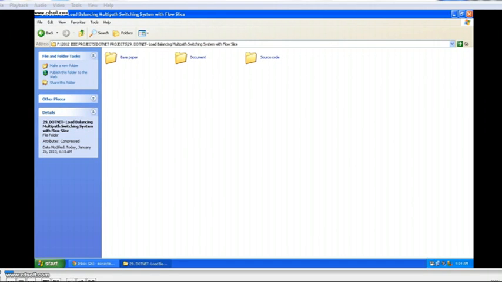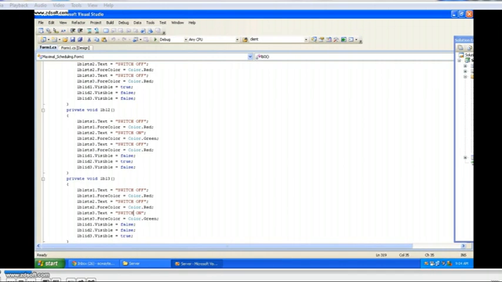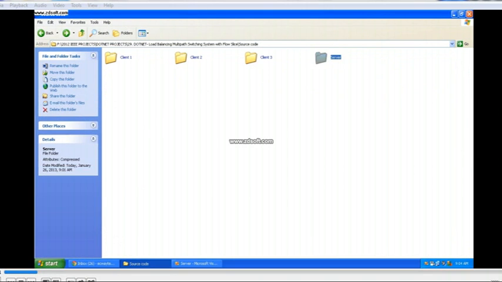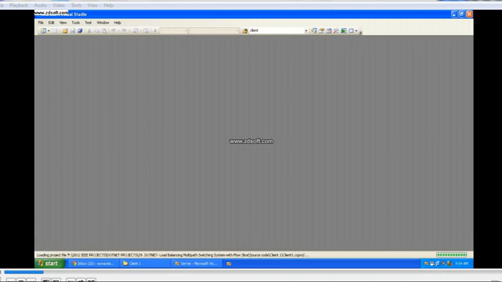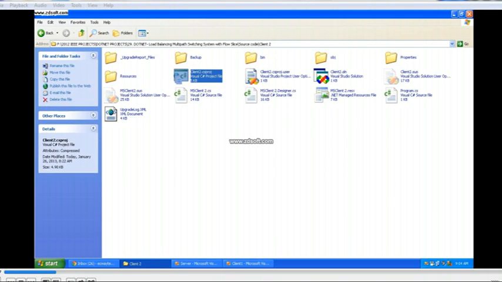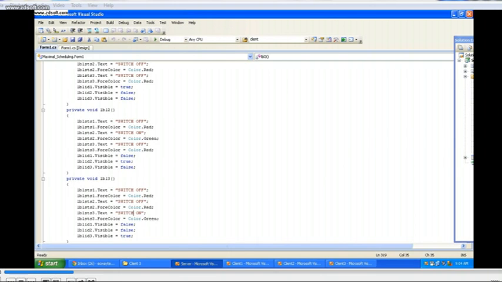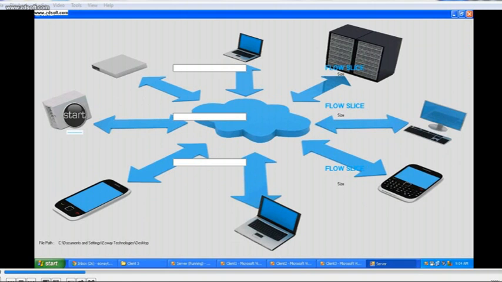Hi, I am Yadav. My project title is multipath switching system with flow slice using threshold. Multipath means data will be sent in different ways in different locations. I can use 4 clients and 4 modules. First of all, client and server interaction, data transmit, load balancing scheme, and multipath and multiplane flow switches.